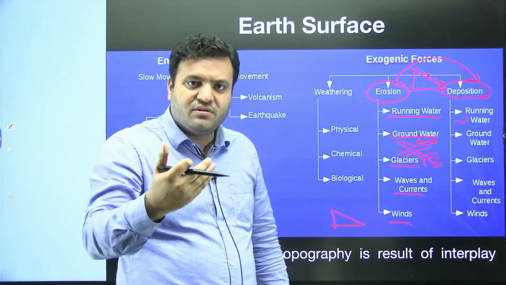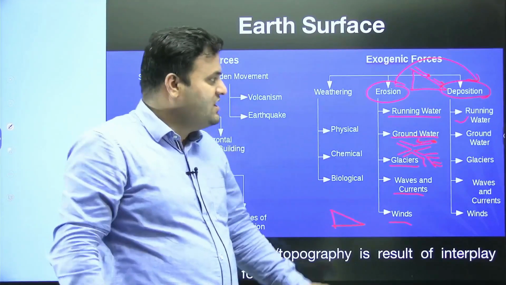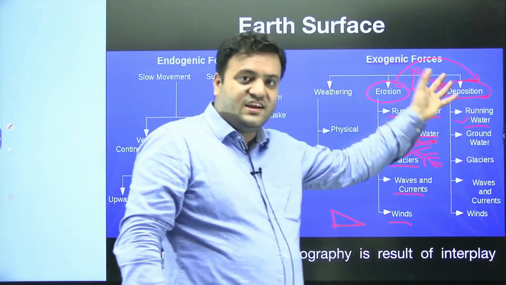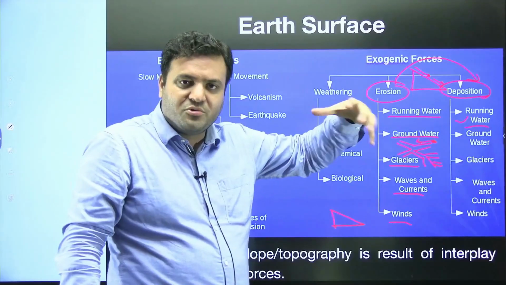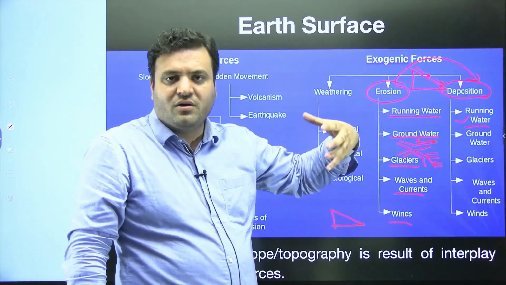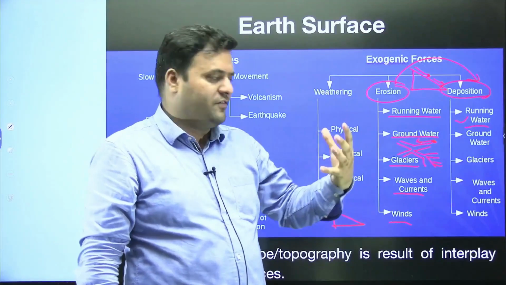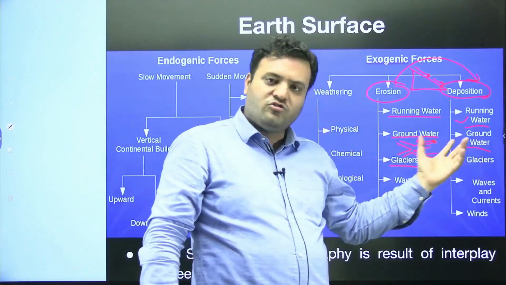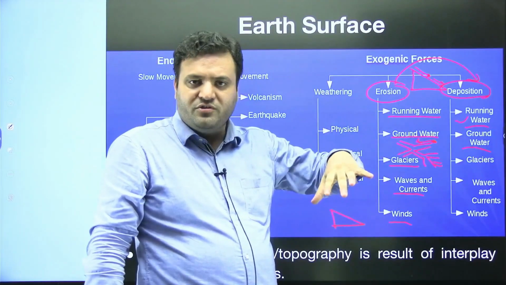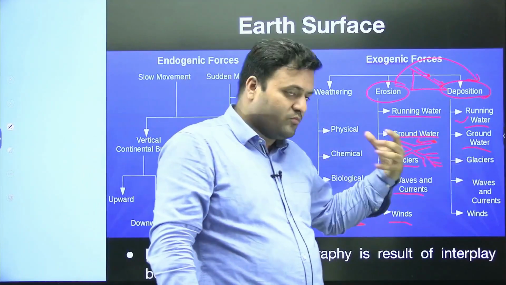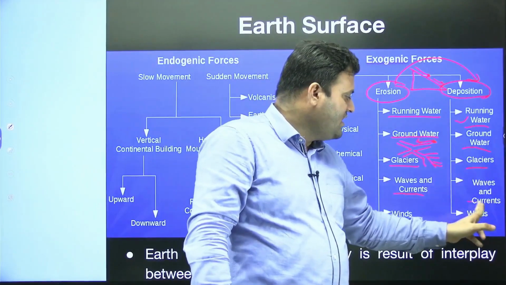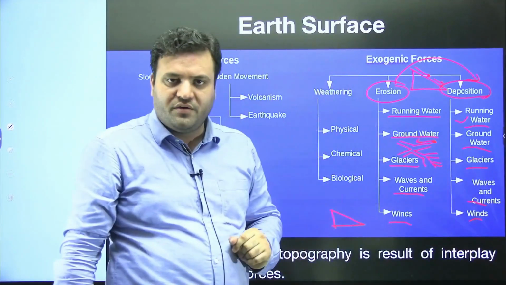Choking, and that would ultimately cause flooding. So deposition leads to a change in the surface, the slope or the topography. Groundwater will also have the same thing. When it has deposition, it is going to modify the surface and the topography. Glaciers, waves and winds will also have the same action.